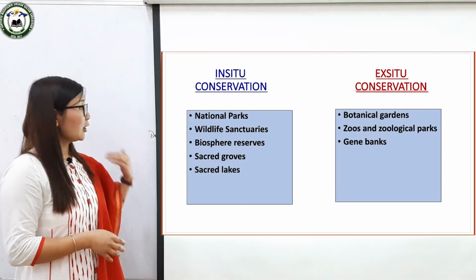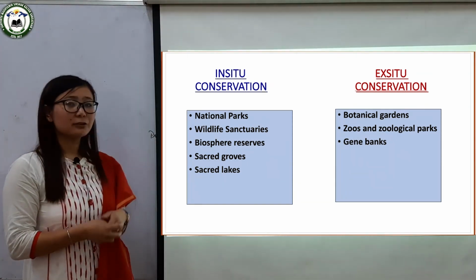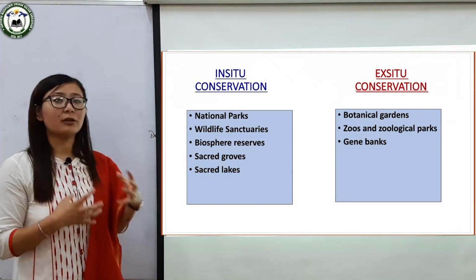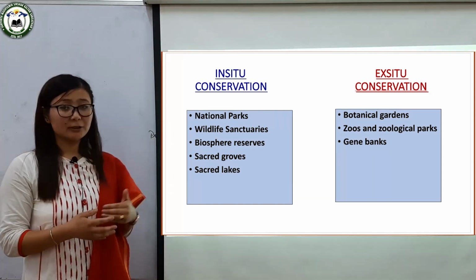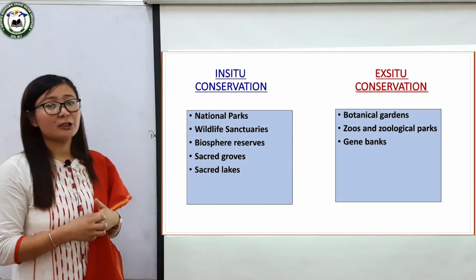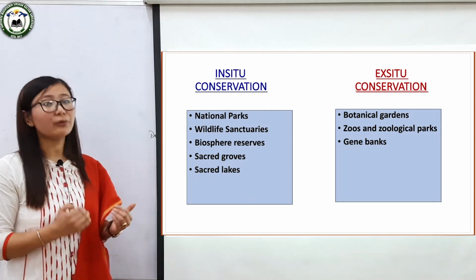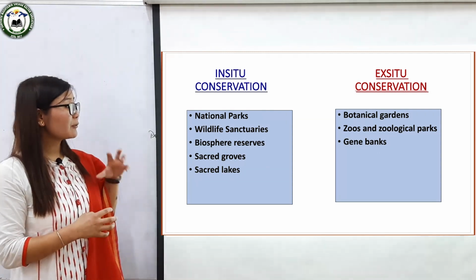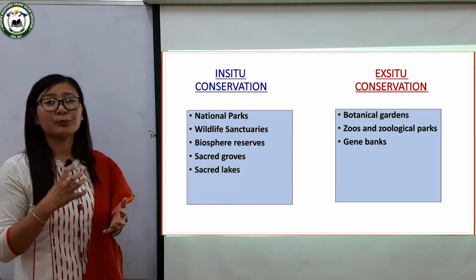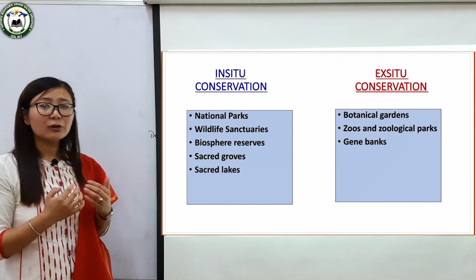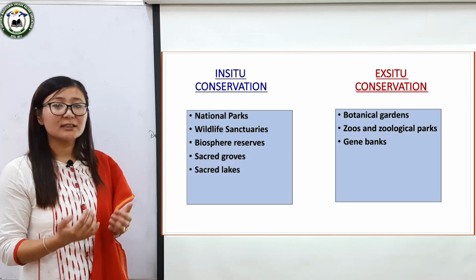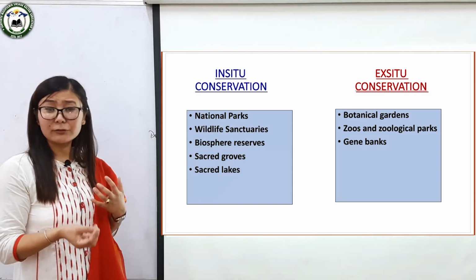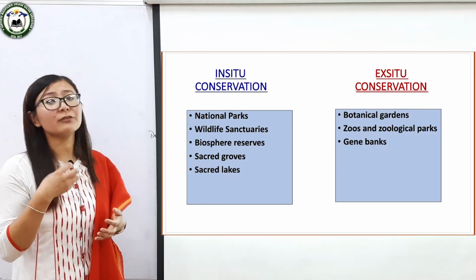So students, the next method within in situ conservation for biodiversity protection is biosphere reserves. The idea of biosphere reserve was first started by UNESCO in the year 1973-74. These biosphere reserves are multi-purpose protected areas to protect genetic diversity within the representative ecosystem.